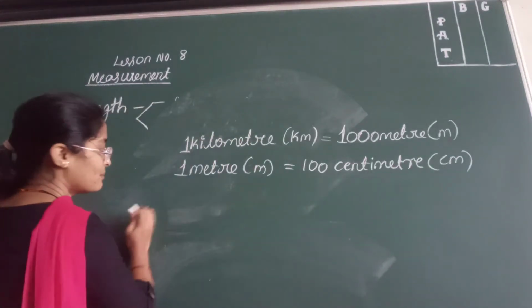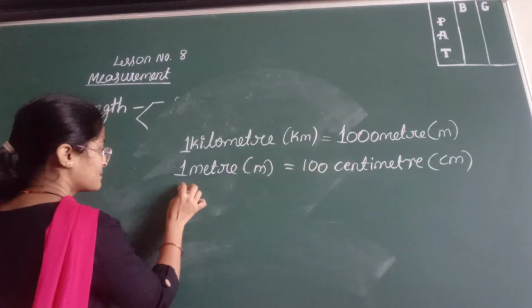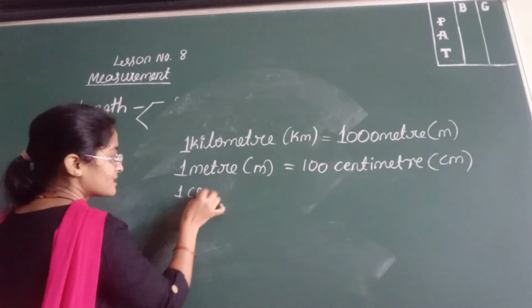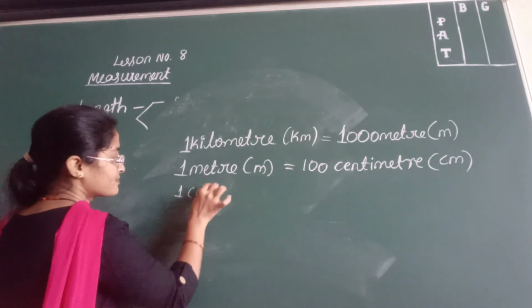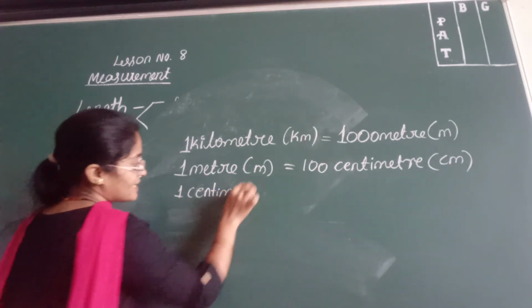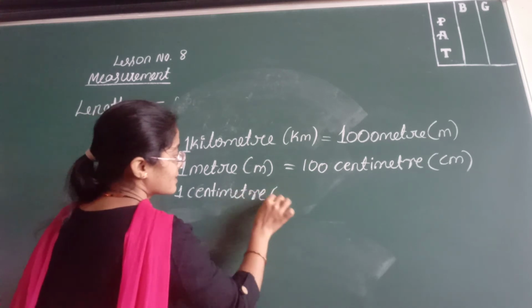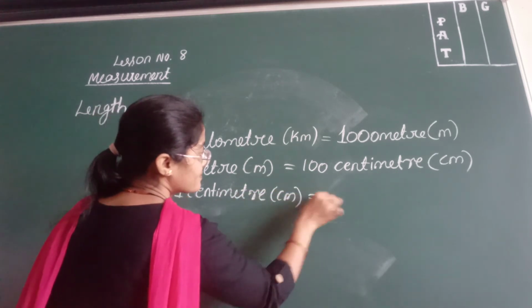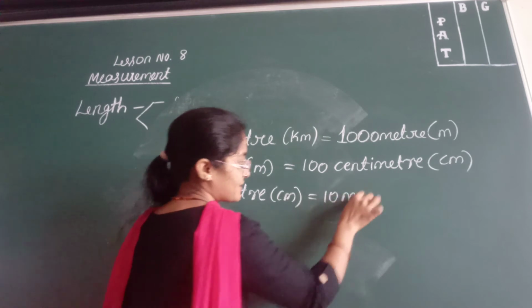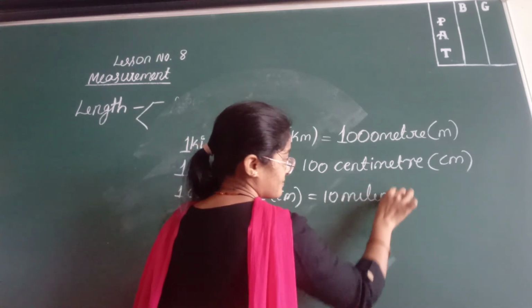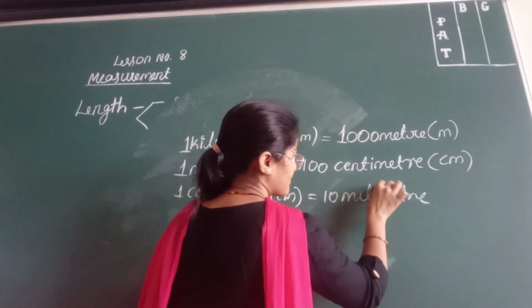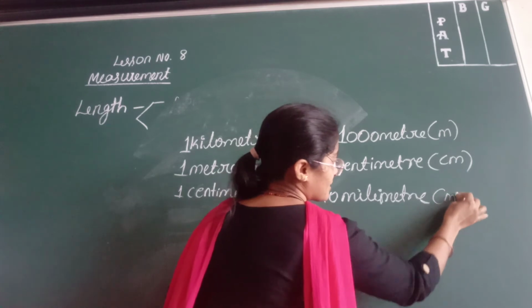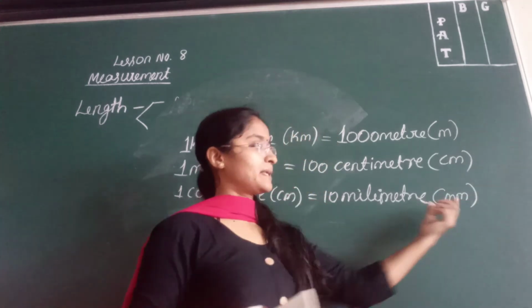Then 1 meter is equal to 100 centimeter, and 1 centimeter is equal to 10 millimeter. Millimeter we can write as mm.